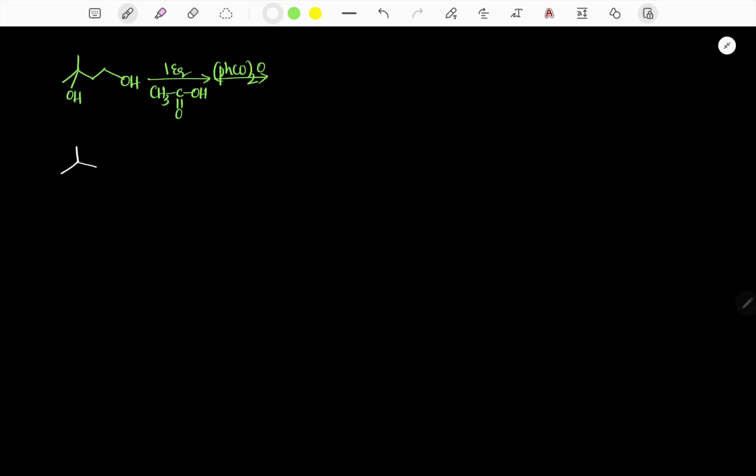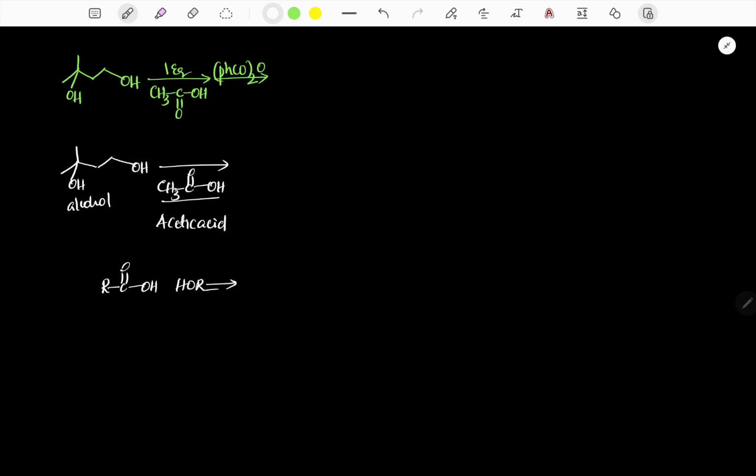The reactant has two alcohol groups. Now it is treated with one equivalent of acetic acid. This compound's name is acetic acid. And we know that when an alcohol is treated with an acid, the basic reaction is a carboxylic acid treated with an alcohol in the presence of H plus. The general reaction is lone pair attack, the leaving group leaves, and the corresponding carboxylic ester forms.